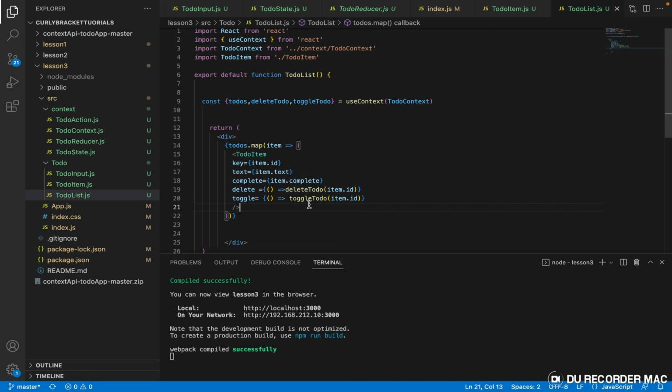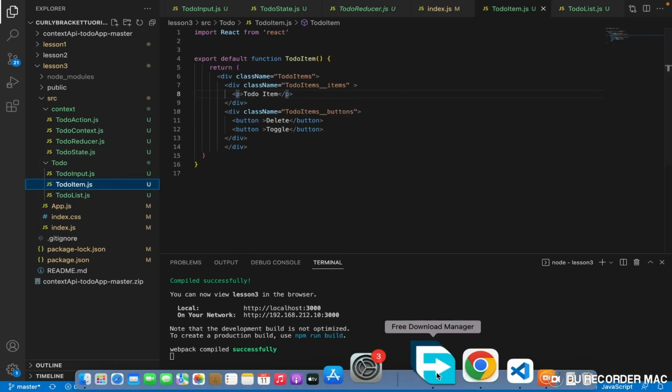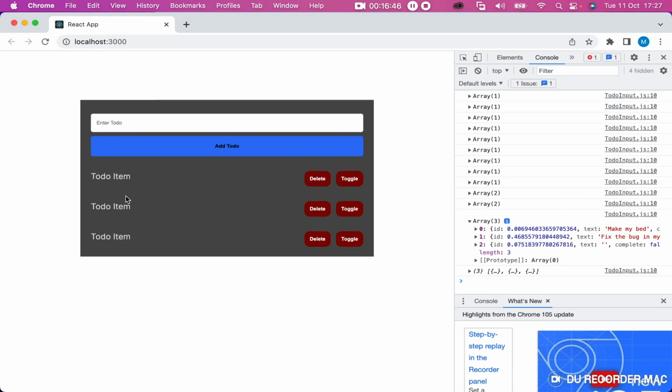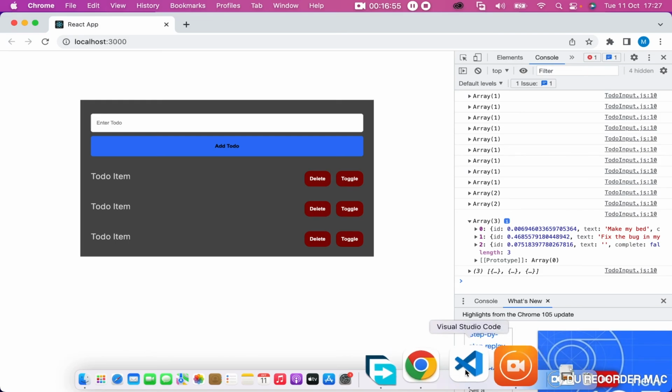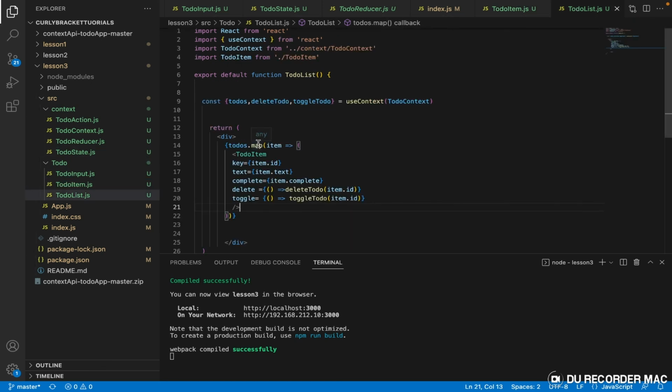Okay, so what we need to do now is we have to come over here. We can see this item here still has the hard-coded values. Let's check it out. You see, instead of displaying the real items we have in our to-dos array, it is displaying to-do item, to-do item, to-do item multiple times. That is because we have 3 items in the array, and we already told it for every item to display to-do item.